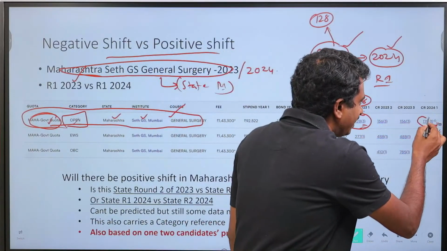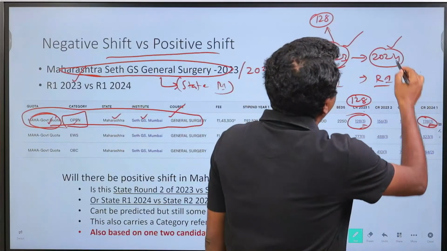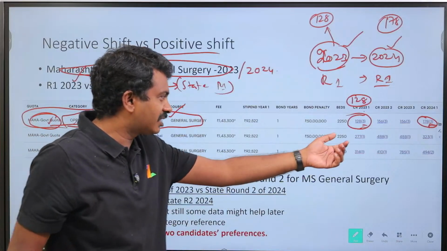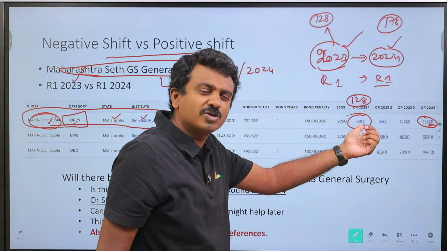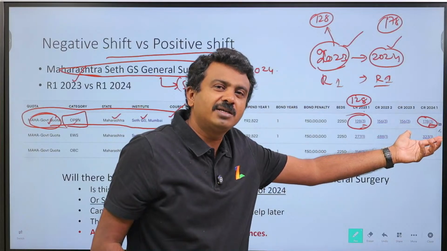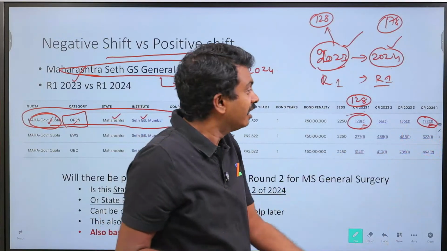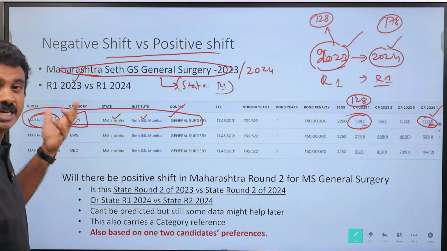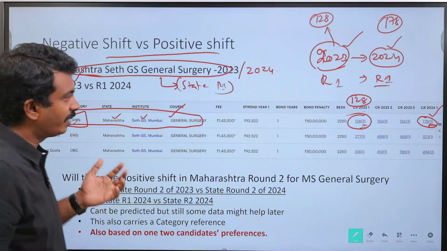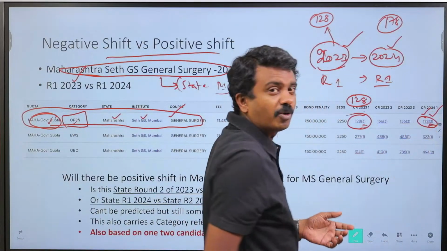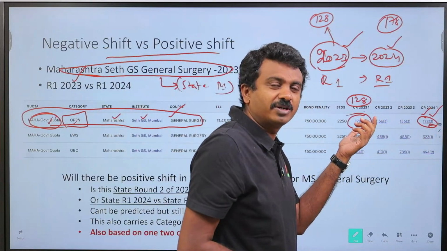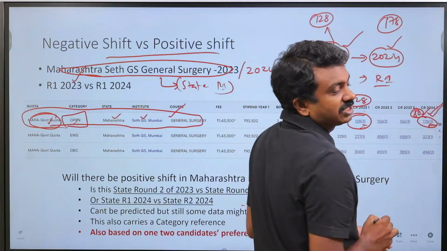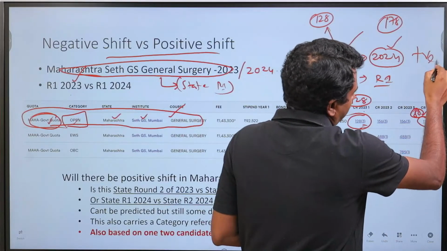Now here it closed at 178 in 2024 round 1. So the person who was 178 possibly was thinking earlier that it would have closed at 128 like last year. Maybe I may not get it, or there might be only a minor possibility. Now what has happened is this person has got his choice of GS general surgery in Maharashtra government quota under the open category, and this candidate possibly is happy now, right? It was supposed to close at 128 based on last year. Now it has gone up by another 50 ranks. That is an advantage for this person, and that means a positive shift.